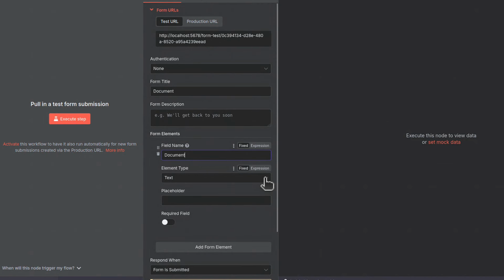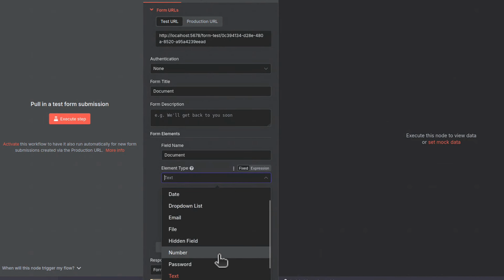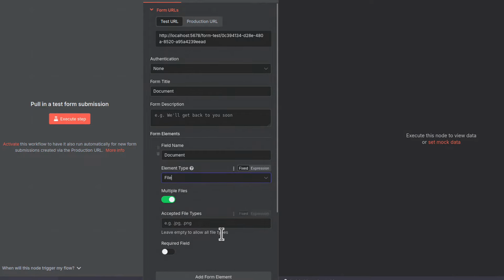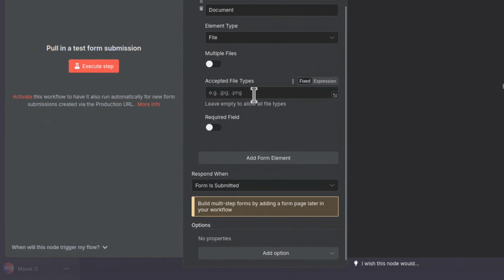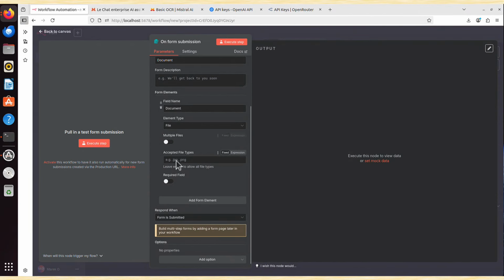But the element type, we want to choose file, because there are many elements that you can submit using this node, but we want to submit a file. And we want to submit a single file, so let me disable that multiple files. We are interested in a single file. And now you can also limit it further to maybe just PDFs. But the fact is, Mistral OCR can read more than PDFs. It can read Word documents, PowerPoint presentations, so I will just leave it as it is. I will switch that to a required field, because we have to attach a document. We have to work with something. But that's it. That's all for this node.